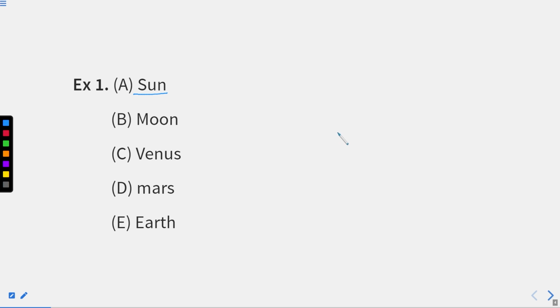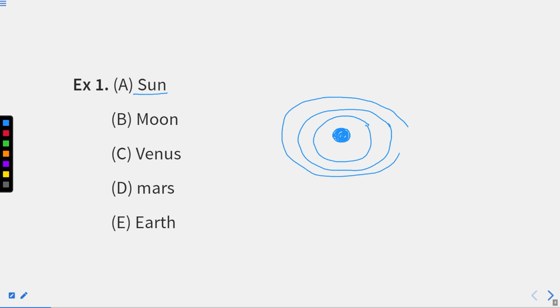We know that in our solar system, the center point is the sun, around which multiple planets, a total of 8 or 9 in number, revolve. So the sun is itself a center point. Now option C is Venus. Venus is a planet which revolves around the sun.